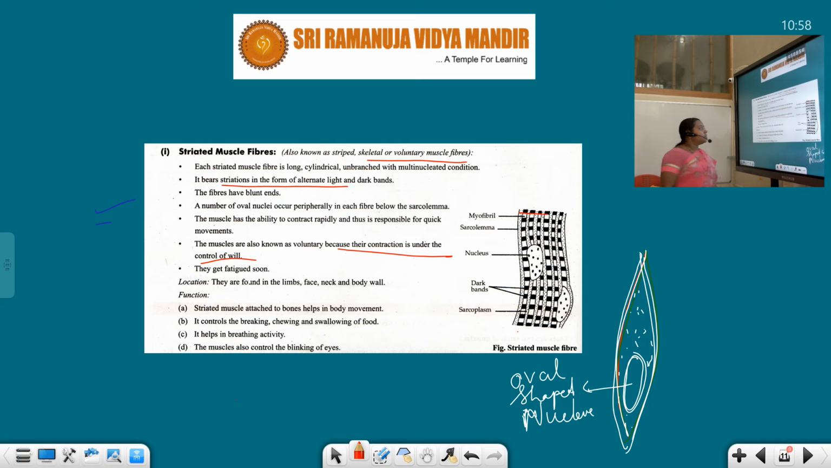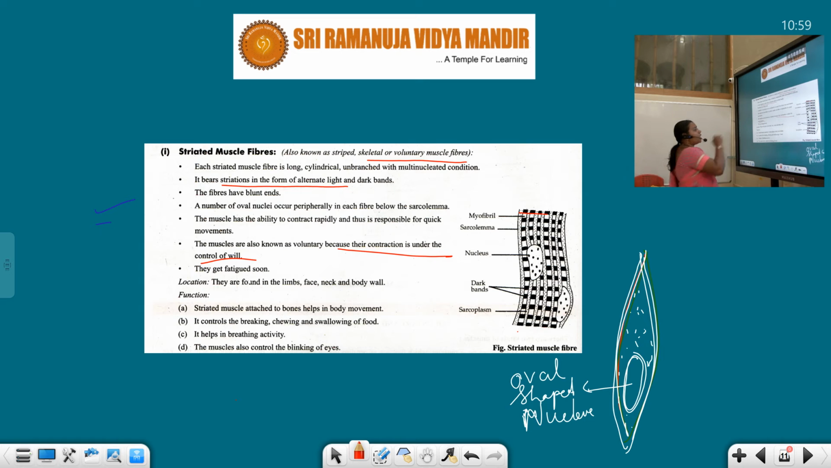Okay, next, they get fatigued soon, meaning they'll be getting tired. When you do any continuous work for 2 or 3 hours, if you walk for 3 hours continuously without any break, our muscles will get tired. Our body wants to take rest for a minimum of 15 minutes. After taking a 10 or 15 minute rest, again we are able to walk or run. That is the reason this striated muscle tissue gets fatigued soon. Okay, they'll be tired.